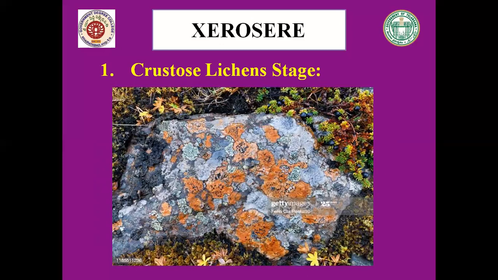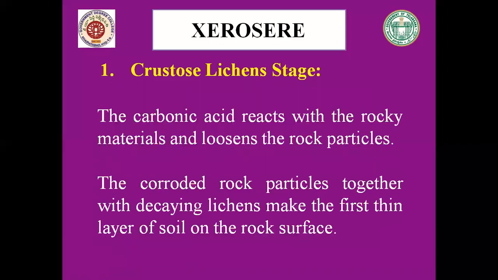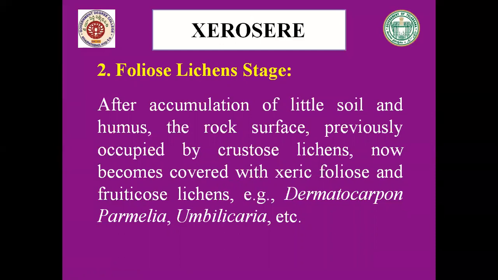This is an example of crustose lichens, where you can see they are attached to the substrate of the bare rock surface. Because of the chemical reaction and corrosion done by these crustose lichens while forming carbonic acid, the rock surface is loosened, forming soil particles. Now, as the rocky area is no longer bare and soil particles are coming into existence, crustose lichens can't survive in this habitat. Now it leads to the second stage, that is the foliose lichen stage.